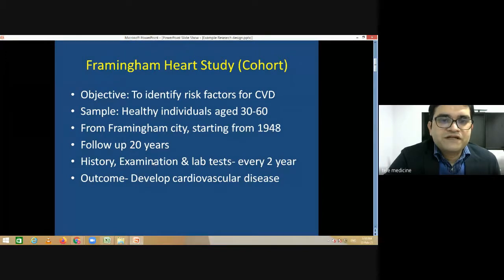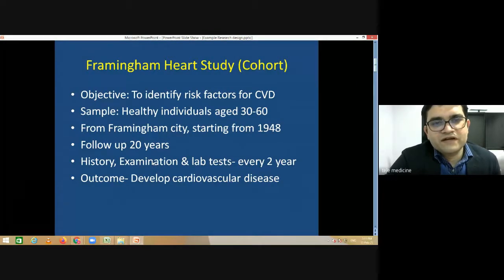The United States president died of a heart disease. So after that, they thought, what are the risk factors for heart disease? Let's study this. And to identify the risk factors for cardiovascular disease, they set up this study in Framingham city in the United States in 1948.